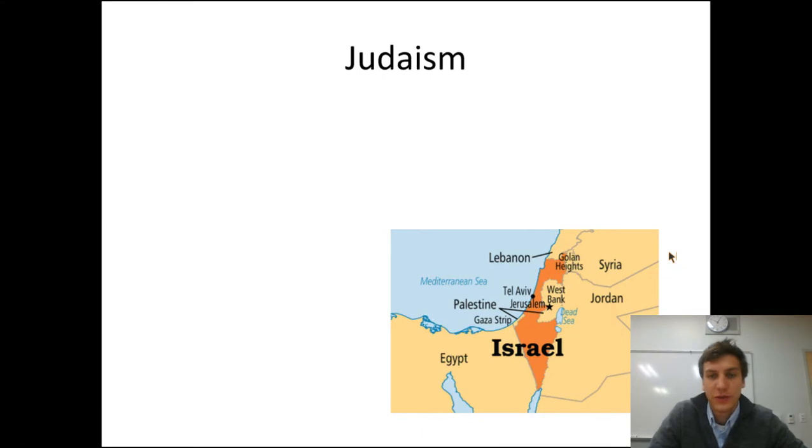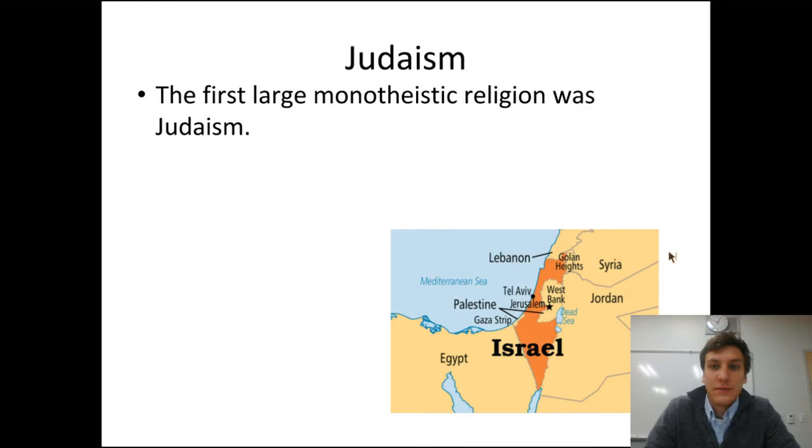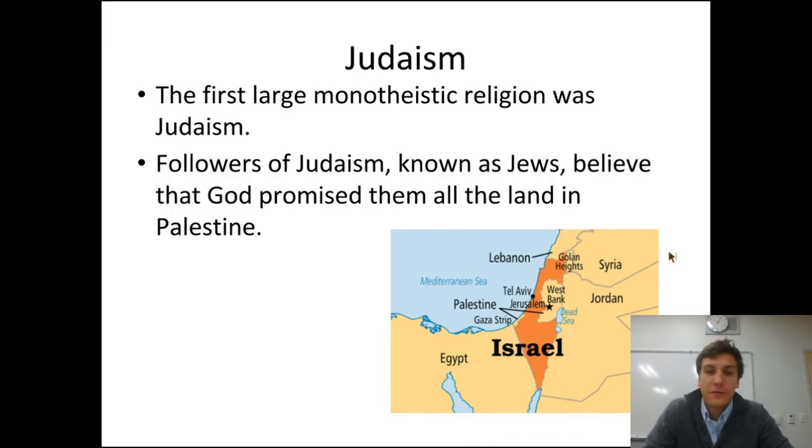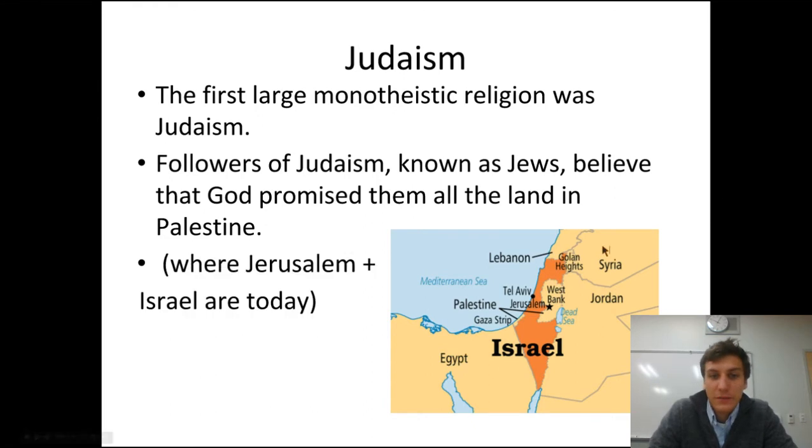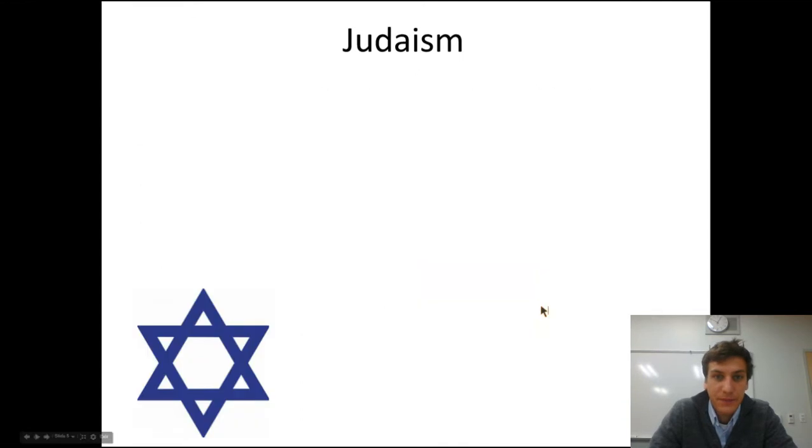So Judaism is the first one because it was the earliest of these 3 religions. It was the first large monotheistic religion ever. And the followers of Judaism, who are known as Jews, believe that God promised them all of the land in Palestine, what is present-day Israel right here. So right now, Jerusalem, you often hear about the city of Jerusalem. That's in Palestine, and that was the original city of the Jews when they went from Egypt over to there.